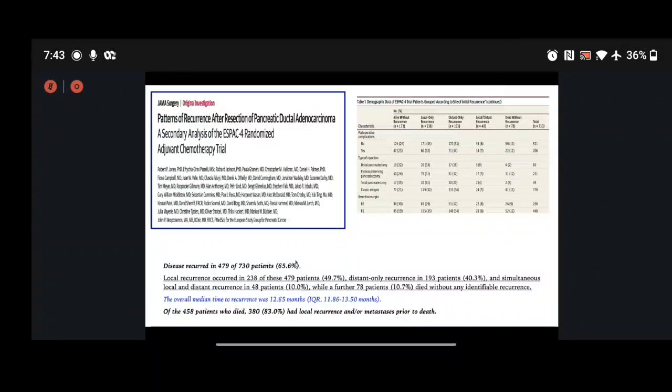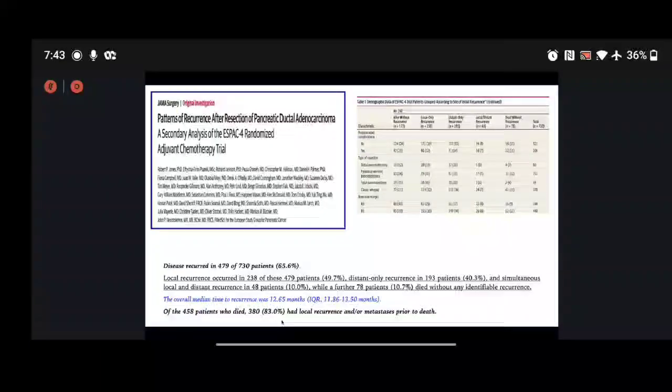They found that disease recurred in around 65% of the patients, of which 50% had local recurrence and 40% had distant recurrence. The median time to recurrence was around 12 months, and recurrence was the cause of death in these patients.